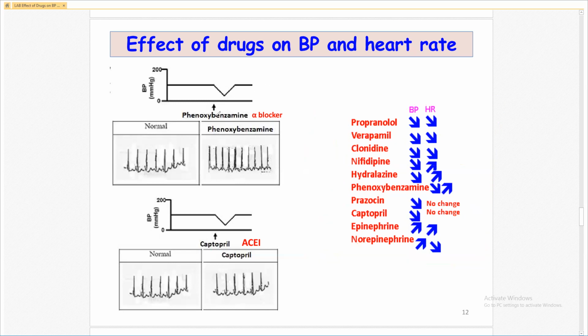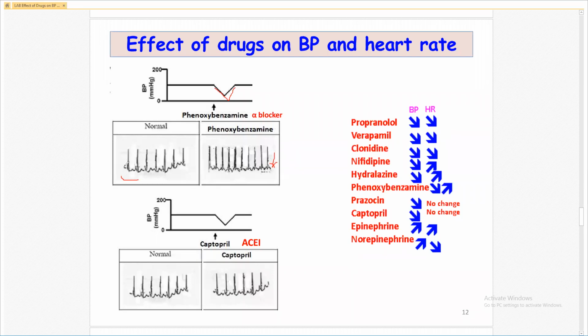If you see here, phenoxybenzamine, which is an alpha blocker, decreases the blood pressure. So here the blood pressure is decreased. Phenoxybenzamine increases the heart rate. Here heart rate is increased. This is a normal heart rate, and this is the increased heart rate. What is the difference? See visually, you will get the difference.